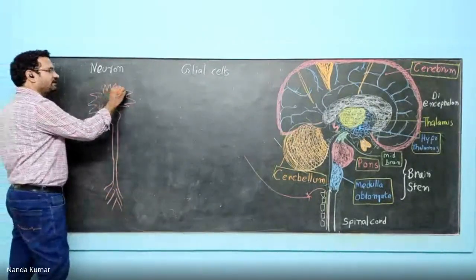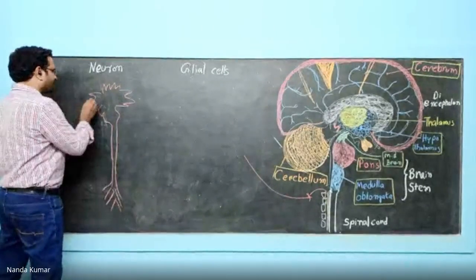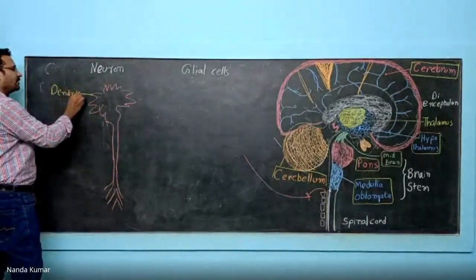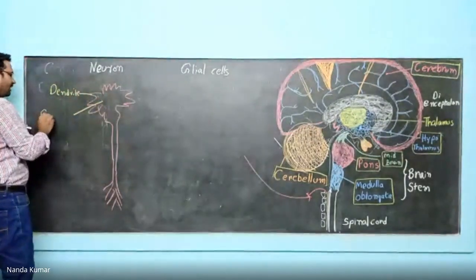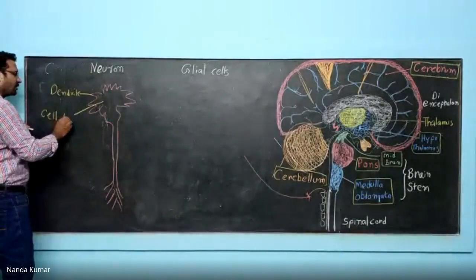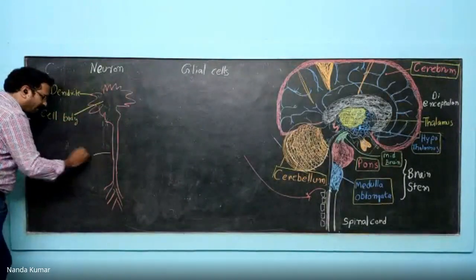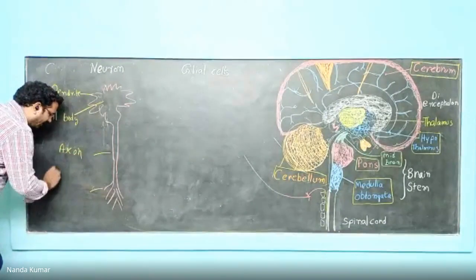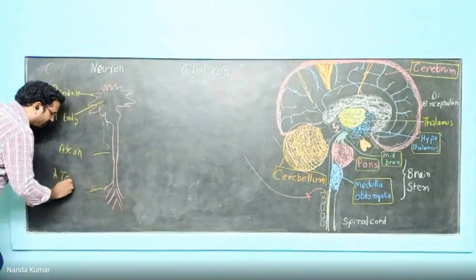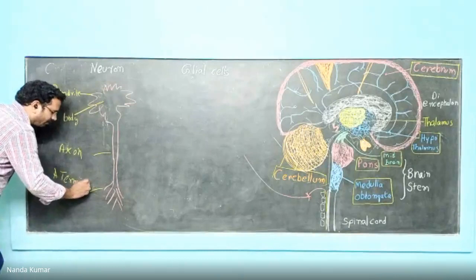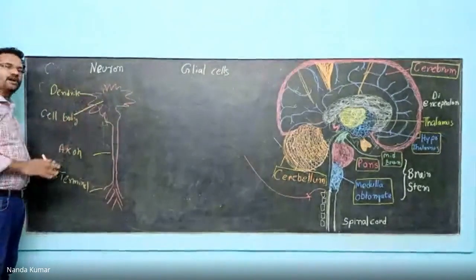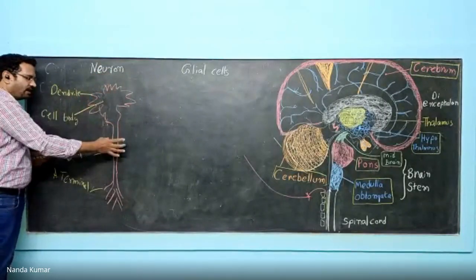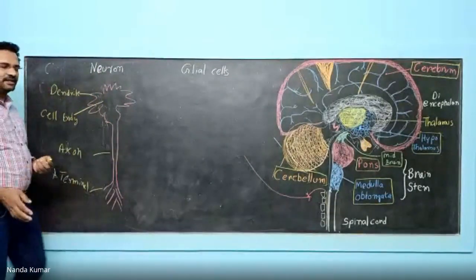Now the top, these projections are known as dendrites. And this one is the cell body. Cell body is also known as soma. This part is known as axon. And this one, axon terminal. Briefly, a neuron has all these parts. You have dendrites, projections, and then cell body, axon, and then terminal.